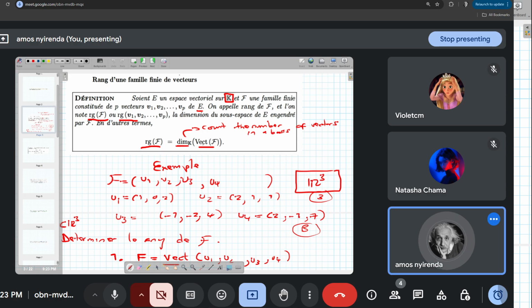You can keep on taking out the vectors from vect such that you have a family of vectors that is libre, and then the number of those vectors is going to be le rang.